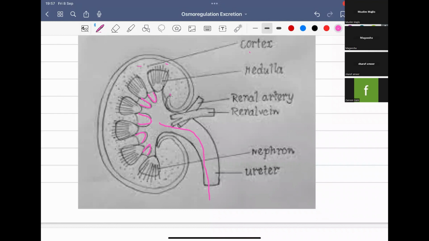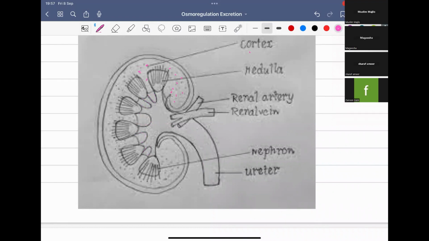So, okay, there are three parts in the longitudinal section of the kidney. The capsule, medulla, and the cortex. Cortex and medulla, you have to address them as renal cortex and renal medulla. Okay. The renal cortex is highly granulated. You can see so many granules here. It is because of the presence of glomeruli. So glomeruli is a network of blood vessels.